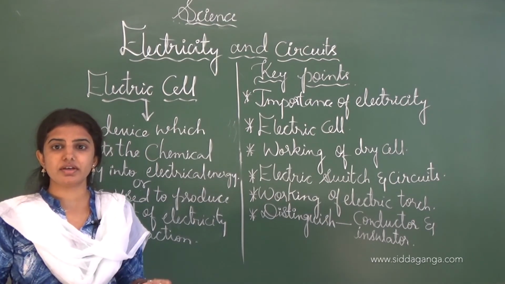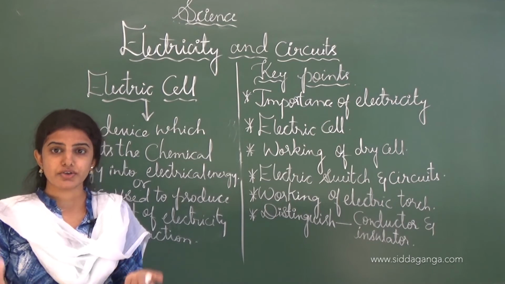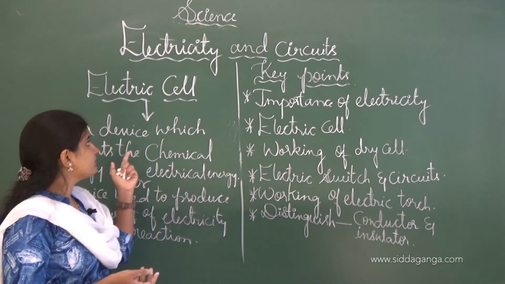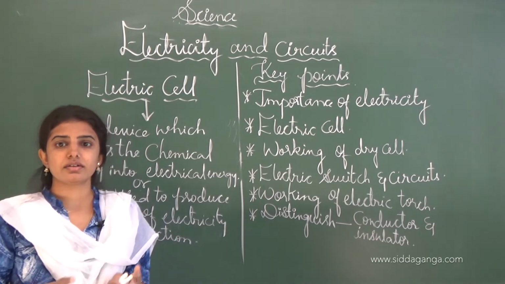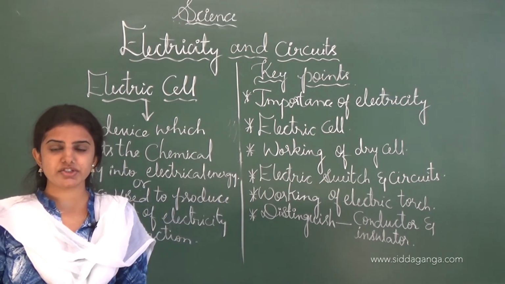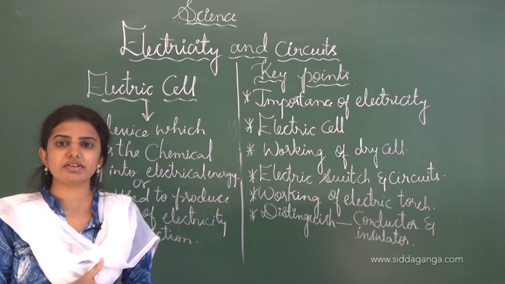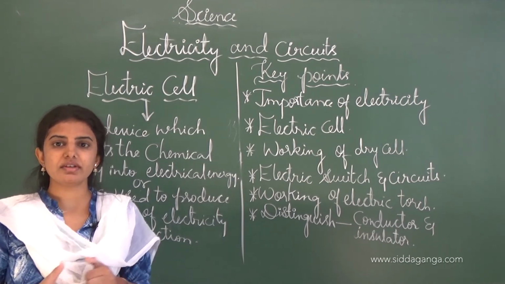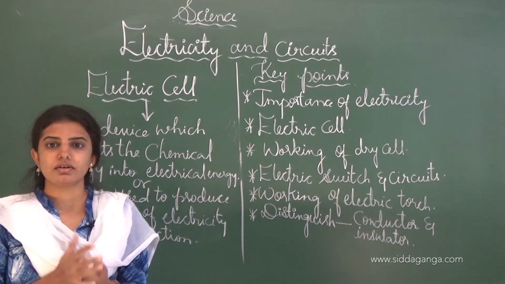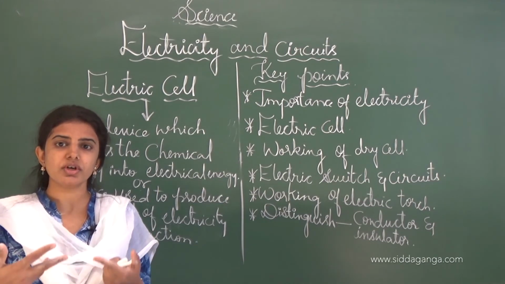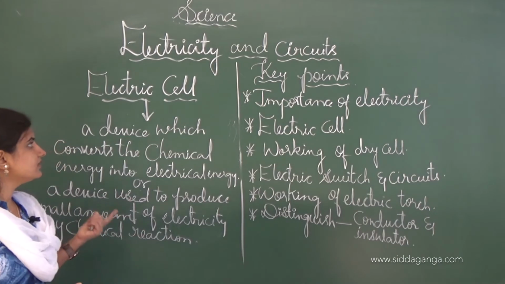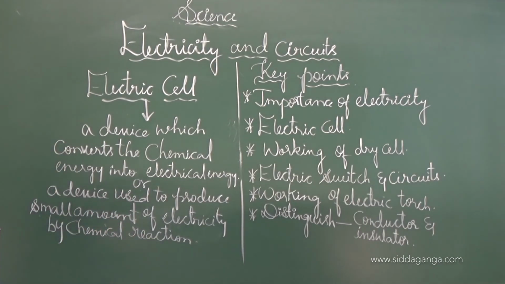Remotes and different types of toys use this type of electric cell, and inside the cell a chemical reaction takes place, and chemicals are present. When these chemicals are used up, the electric cell will be down, or sometimes it is not used again. This is all about the electric cell.